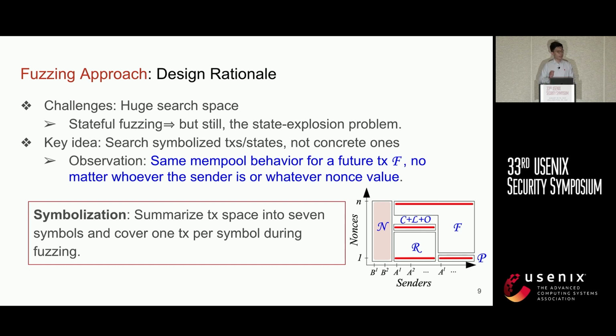We assign a unique symbol to each group of concrete transactions that triggers the same memory pool behavior. That way, searching for one transaction is enough to cover all others associated with the same symbol. We summarize the transaction space into 7 symbols and cover one transaction per symbol during fuzzing.